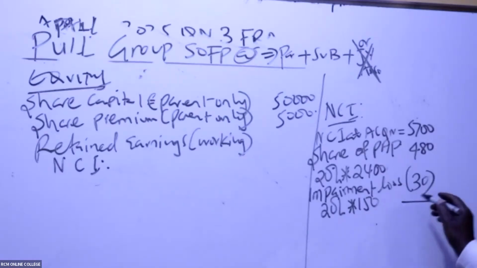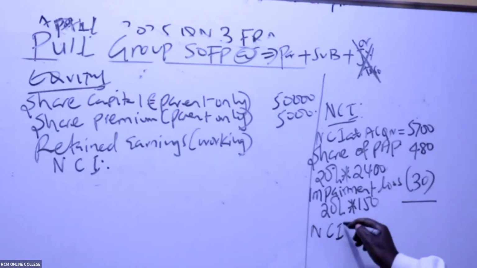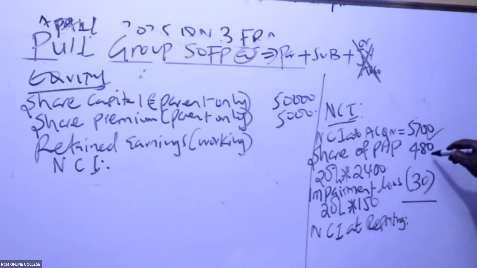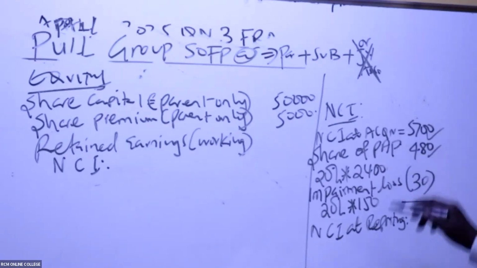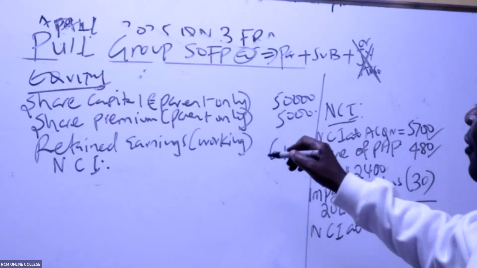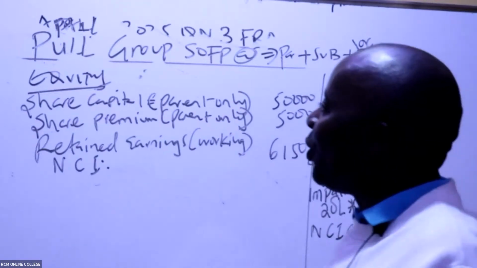20% of this should be 30. So please come and subtract. Give us NCI at reporting. How much do we have there? NCI at reporting, abracadabra. You take this, give them the profit. You add profit, you subtract losses. 6,150. Oh yeah. So NCI here is 6,150. So now we are through with the equity.